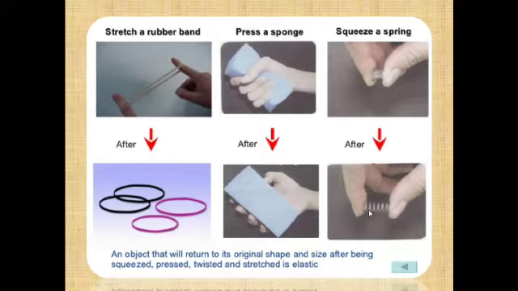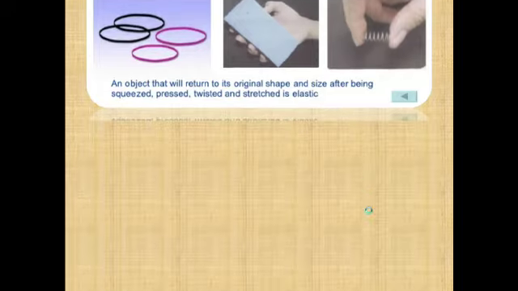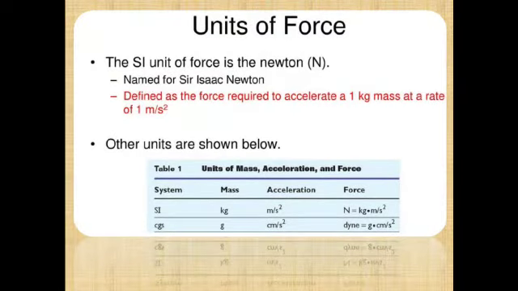If the force is too much, then definitely its shape is going to change permanently. So what are the units that are used to describe the force? The SI unit of force is known as Newton. It is named after the scientist Sir Isaac Newton.